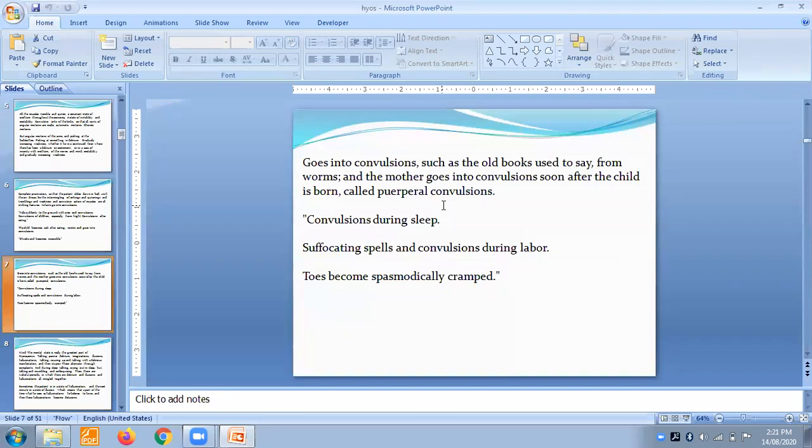Convulsions during sleep, suffocating spells, and convulsions during labor. Suffocating spells, the patient really feels breathless, as if the patient cannot have oxygen. Such types of suffocating spells you will get in this remedy, and convulsions during labor. Toes become spasmodically cramped. There are cramps in the toes, and in a spasmodic way. We'll move further in the next slide.